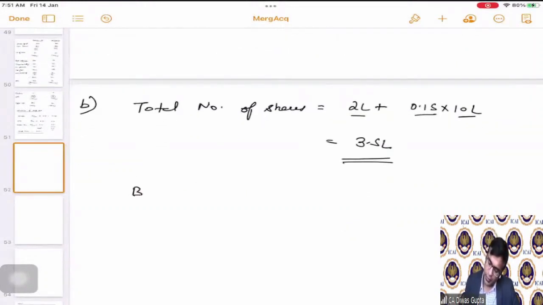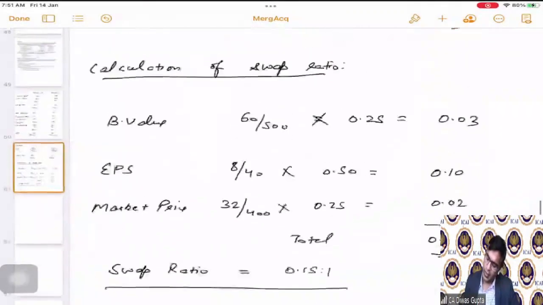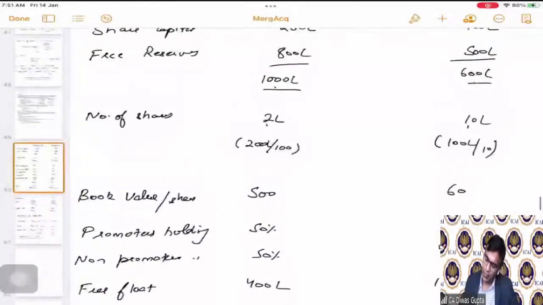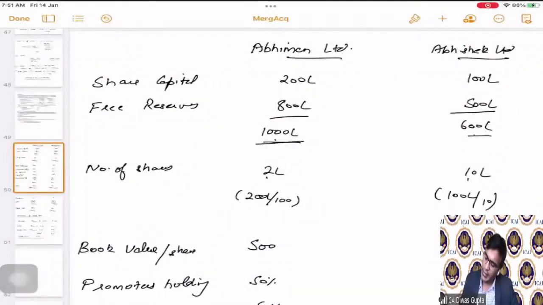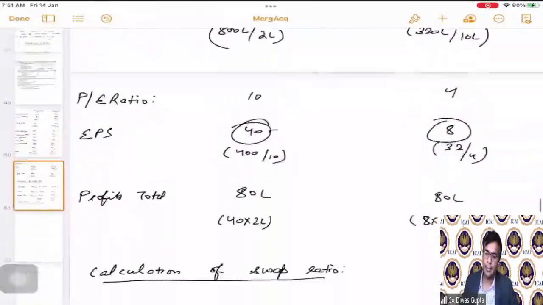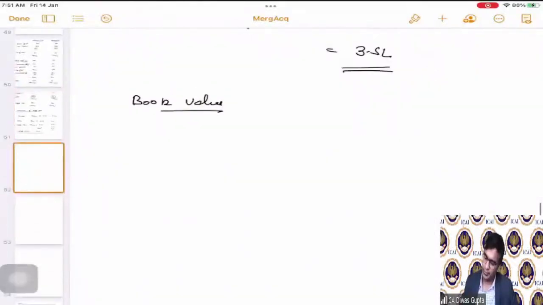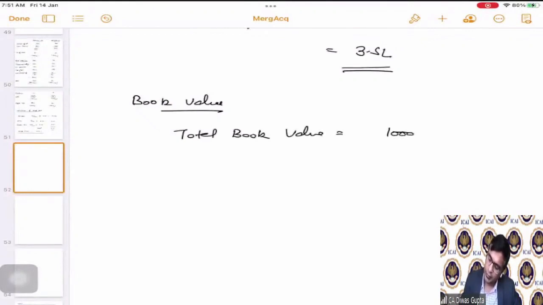Now book value. What are the different book values of both of them? 1000 and 600, correct? So this will be the total book value. This whole divided by 3.5 lakhs.